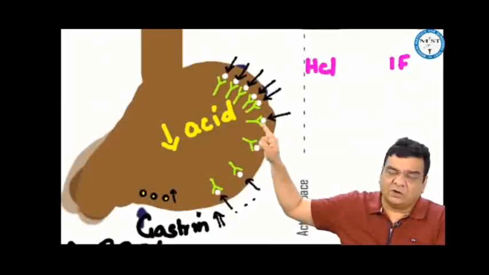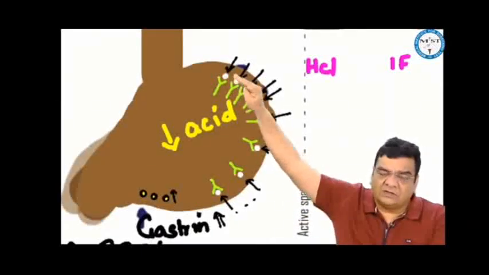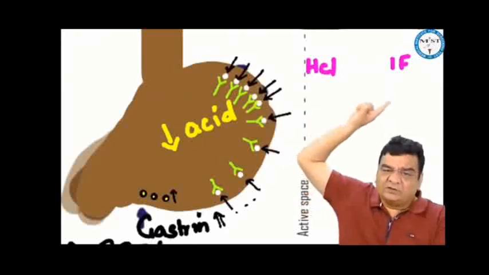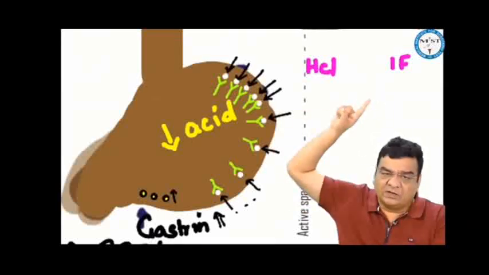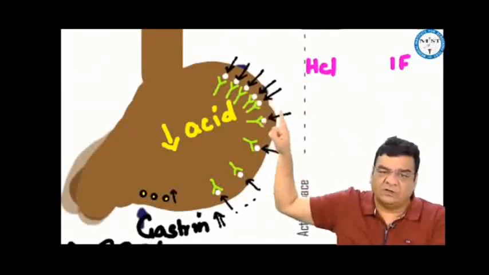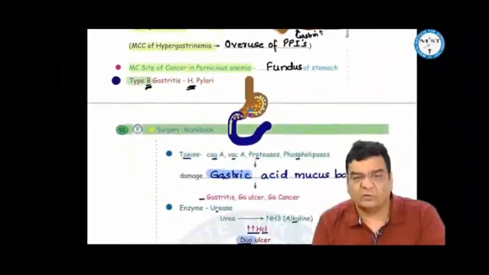But because antibodies are not allowing the acid to come out, gradually changes will develop in the parietal cells. Adenomas will develop, which can lead to cancer. If intrinsic factor is not there, there will be defective absorption of vitamin B12 causing pernicious anemia. The common site of gastric cancer in pernicious anemia is the fundus of the stomach. The common cause of hypergastrinemia is overuse of proton pump inhibitors now.